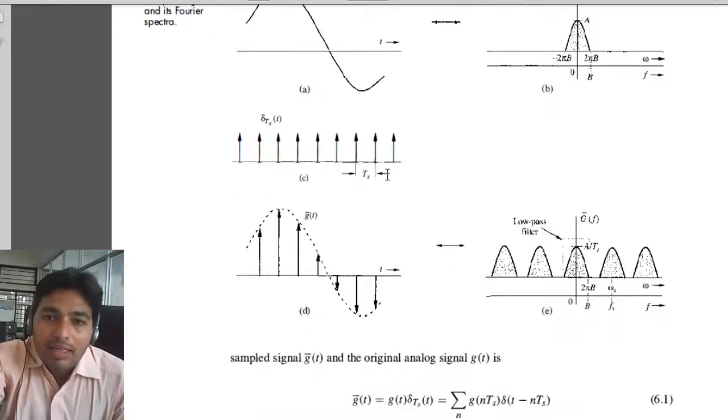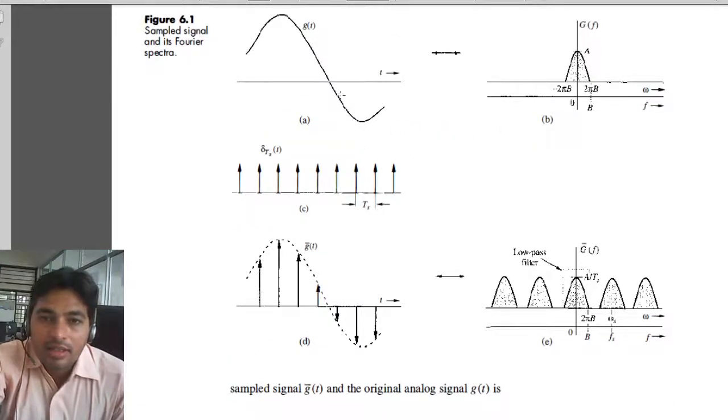Now when we multiply these two signals, that is g(t) and delta Ts, where this is our impulse train, what will happen is this spectrum will repeat at each and every Fs. Whatever the sampling rate, that is 1 upon Ts, this spectrum will repeat after each Fs. How does it happen? We'll see mathematically.